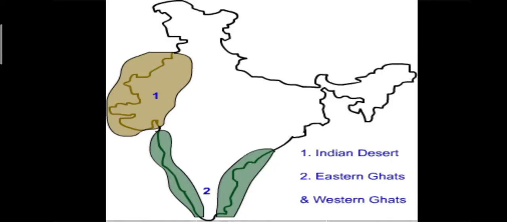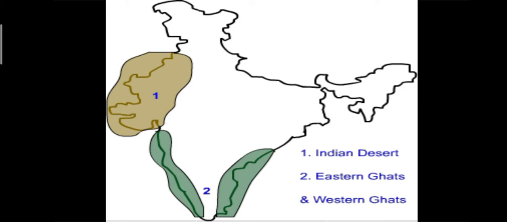See here, the first one is showing the Indian desert, that is the Rajasthan part. We are able to see this. So here this first one, it is located here on the Indian map. That is the Indian desert area. Thar desert is present in this area. That is the Rajasthan part.